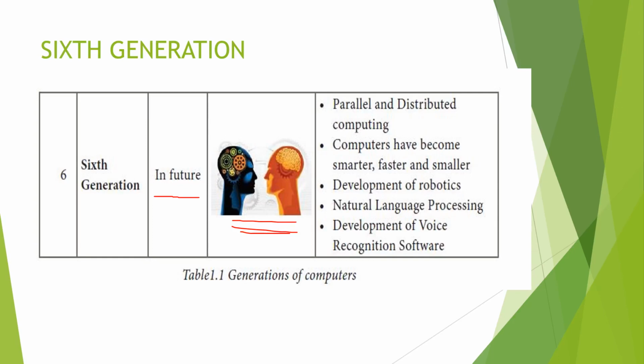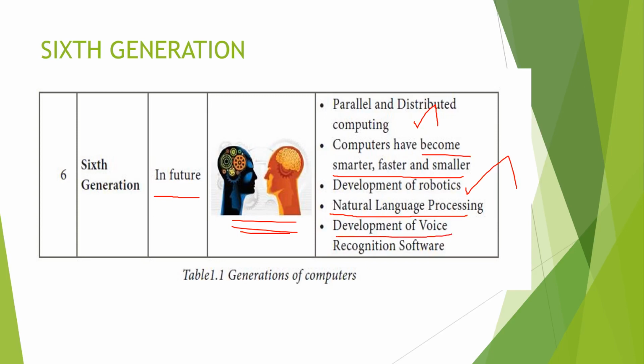This is the diagram. It contains parallel as well as distributed computing. These computers have become smarter, faster and smaller. In this sixth generation only we have developed robotics. Then NLP. What is the meaning of NLP? Natural language processing. NLP is a subfield of linguistics, computer science, artificial intelligence, etc. It provides the interaction between computers and human language, in particular how to program computers to process and analyze large amounts of natural language data. This is known as NLP.